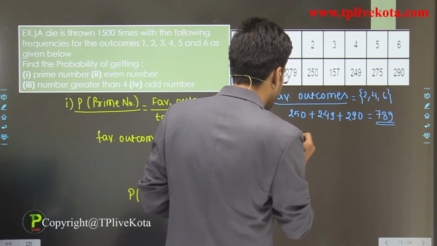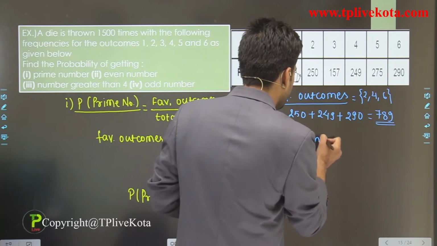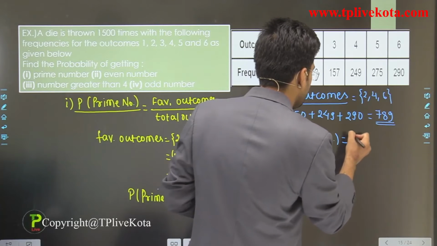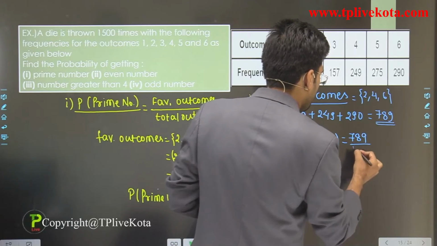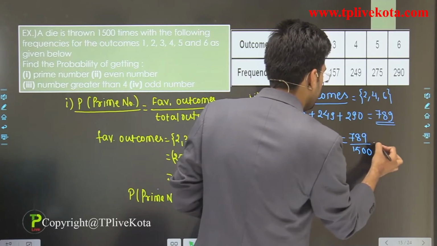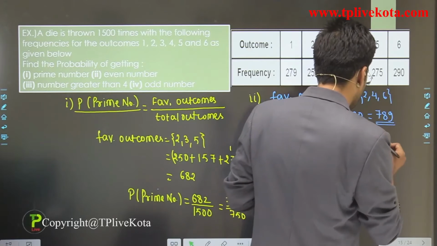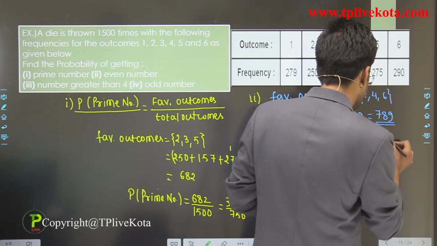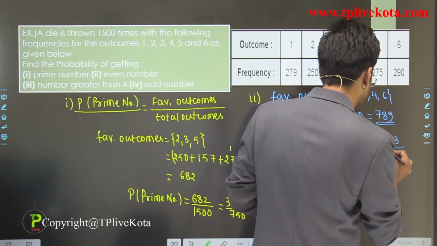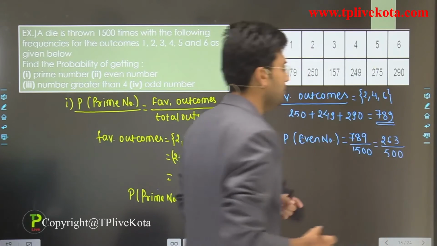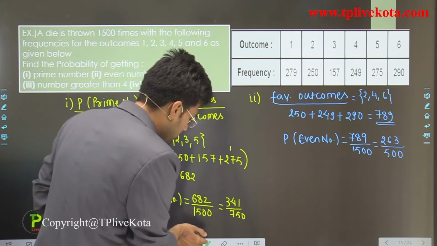So now the probability of getting an even number is 789 divided by 1500. Clear? And we can cancel it by 3. So it is equal to 263 divided by 500. Clear? So this is the answer for the second question. Now let's move to the third.